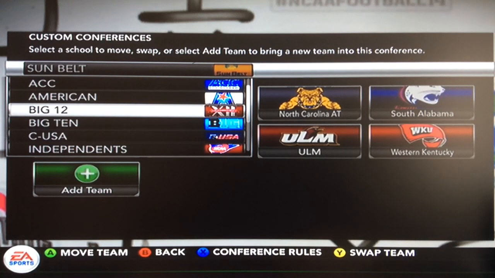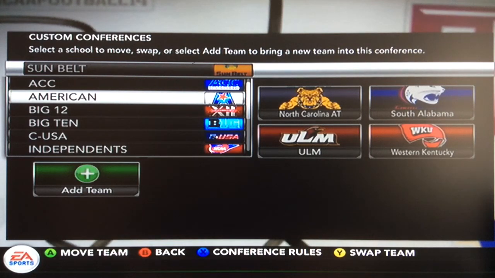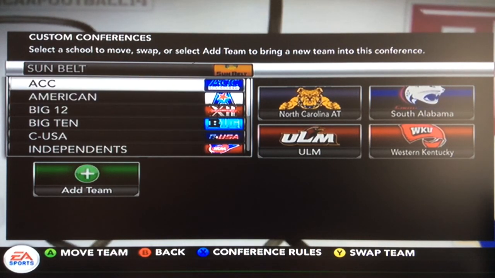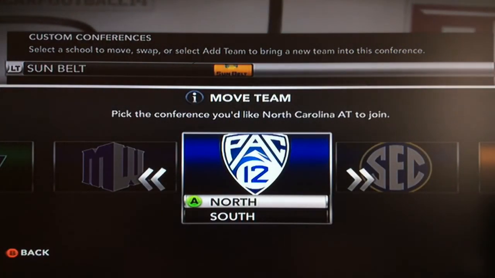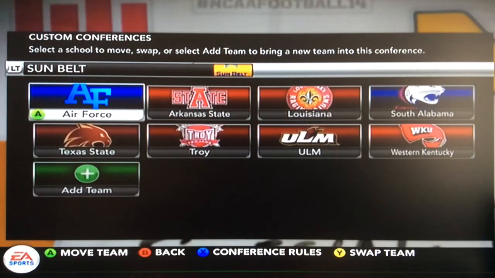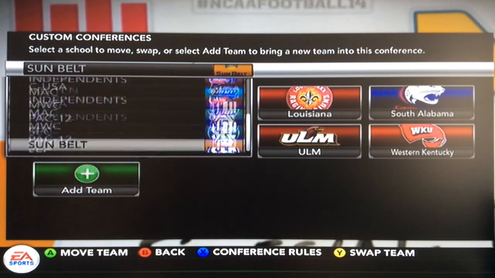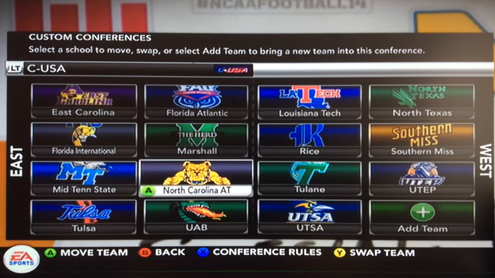Big 12, too good. American, I think this one makes a lot of sense, but I think the American, or the AAC, might be a little too good. Probably the best non-Power 5 conference, and then ACC, too good. Maybe that's where we'll eventually move into the ACC. So, I think I may want to go in the Independent or probably Conference USA. I think that's what I want to do. No, I want to keep Western Kentucky in there, but yeah, okay.